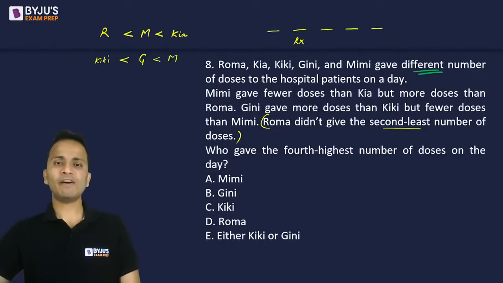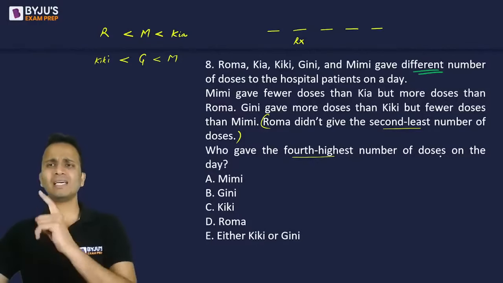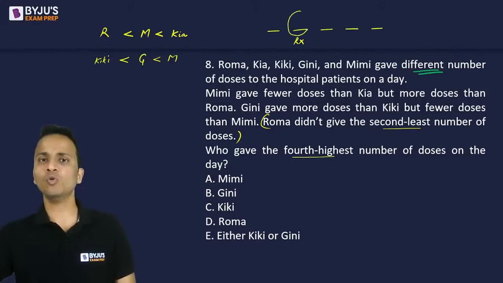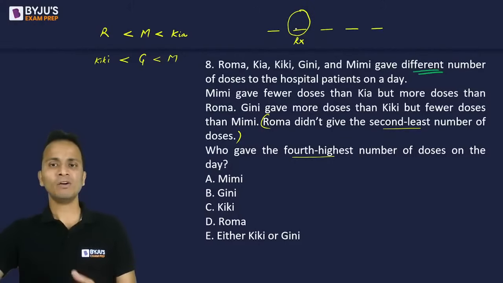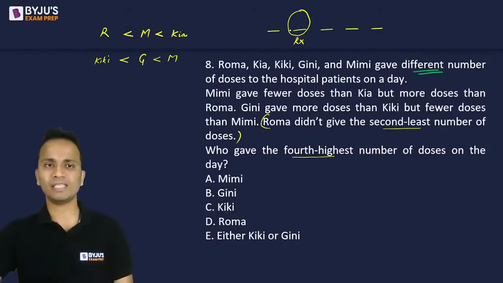Now we have to find out who gave the fourth highest number of doses. Fourth highest means if we start from the highest, then the fourth number. So 1, 2, 3, 4. Basically we have to find out who will be at this place. Fourth highest or second least is one and the same thing.